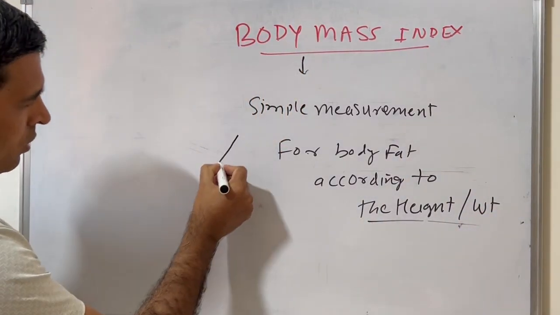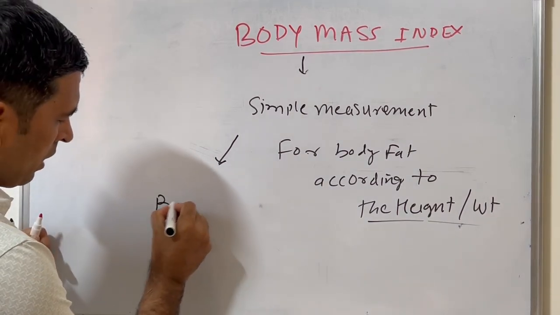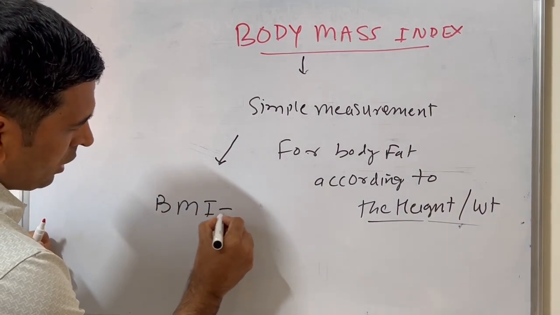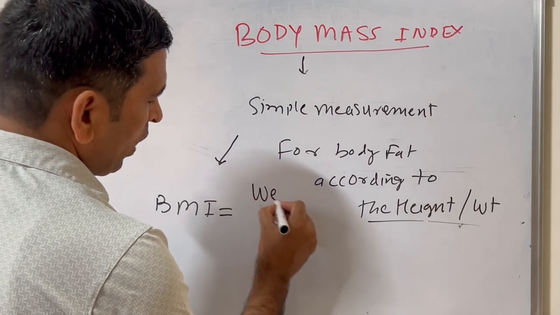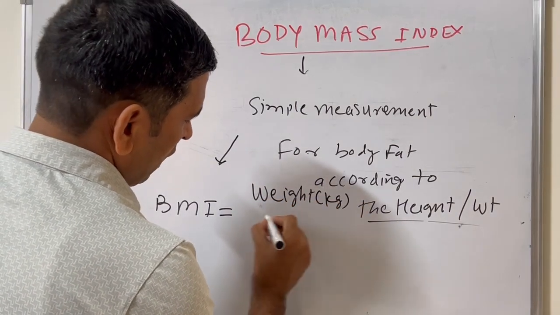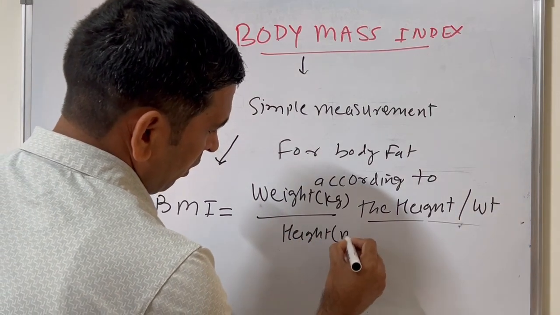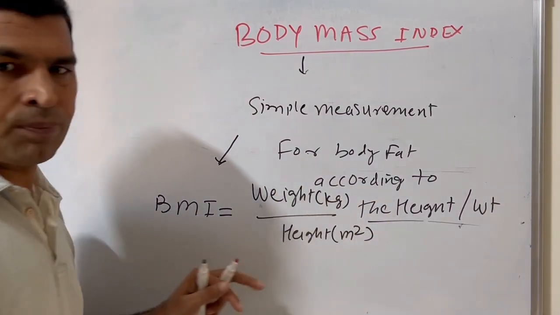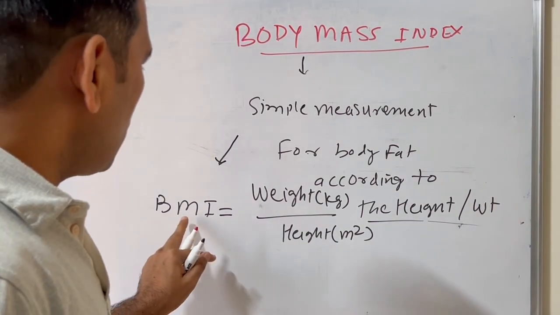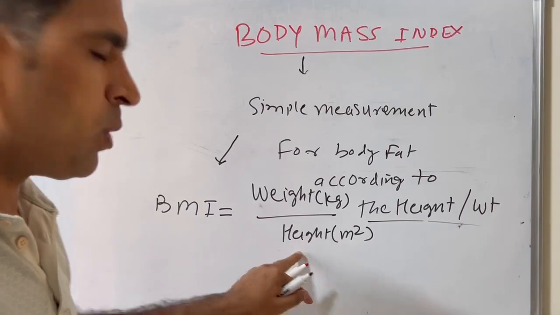So what does this actually mean? BMI is equal to weight in kilogram divided by height in meter square. It means to calculate BMI, you should know the weight and height of the individual.